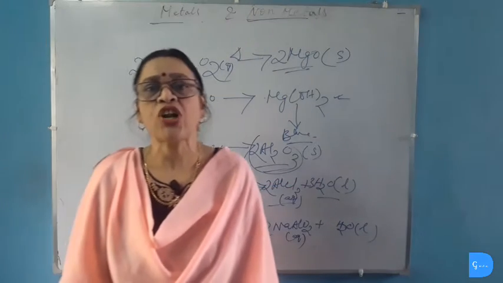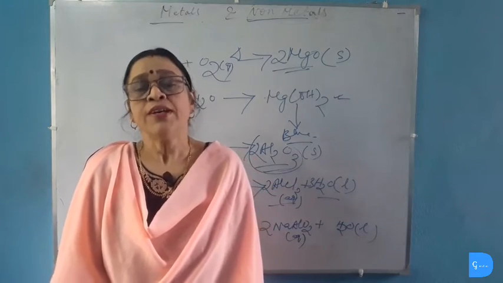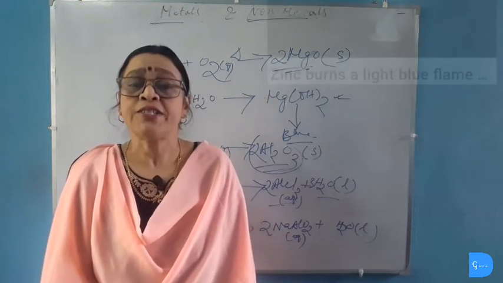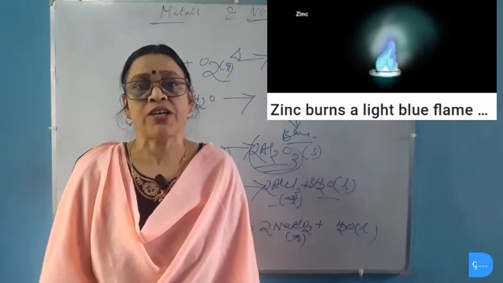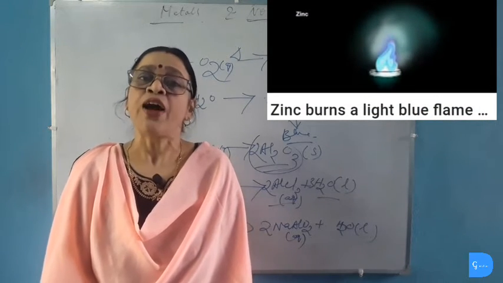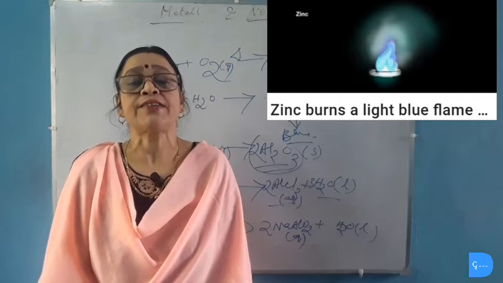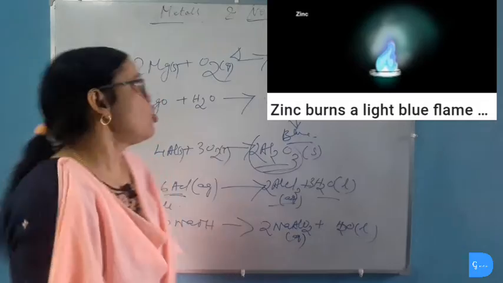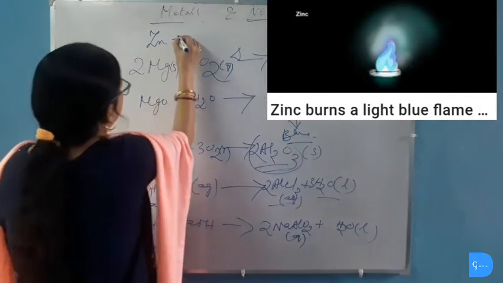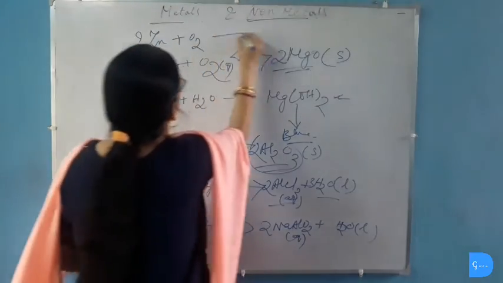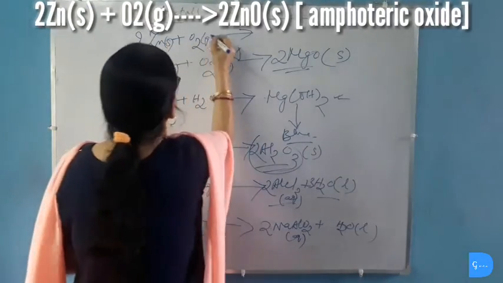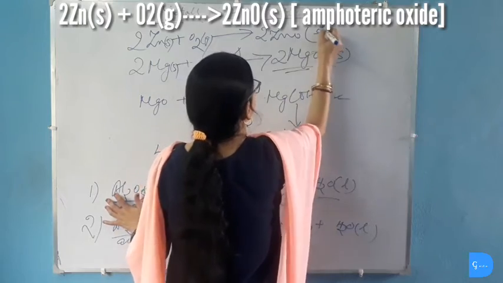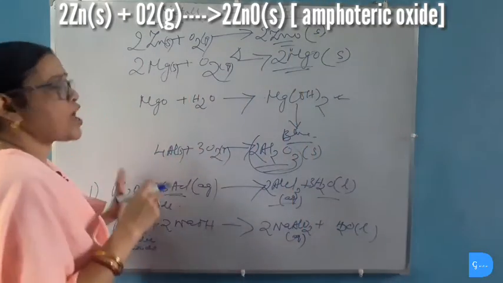Now let's see the reaction of zinc with oxygen. Zinc reacts with oxygen or air on strong heating and produces zinc oxide. The reaction of zinc with oxygen occurs less readily than that of aluminium. So we can say that zinc is less reactive than aluminium. Zinc oxide is also an amphoteric oxide. When zinc reacts with oxygen, then it gives zinc oxide. This zinc oxide is also amphoteric oxide.